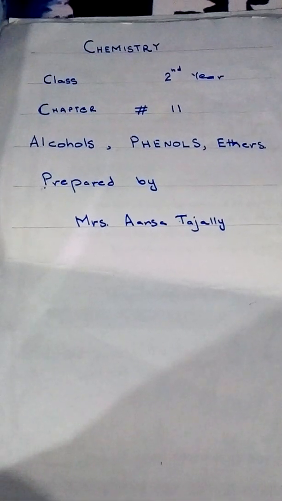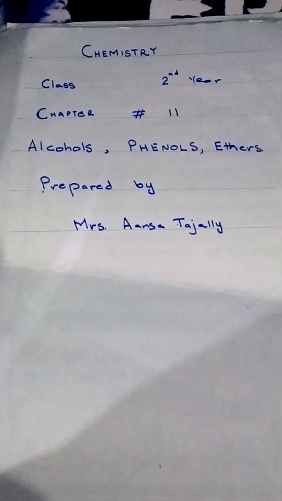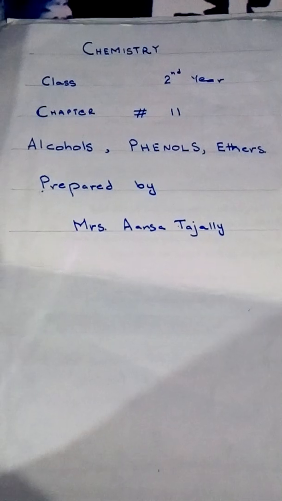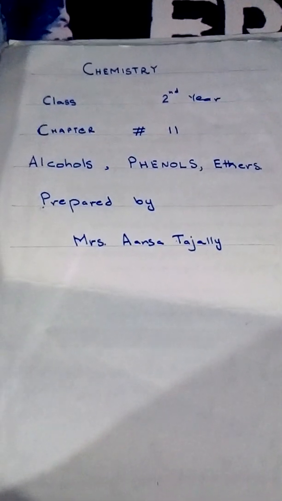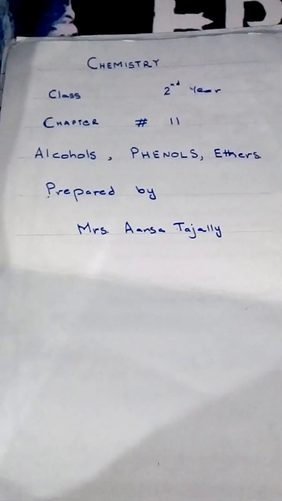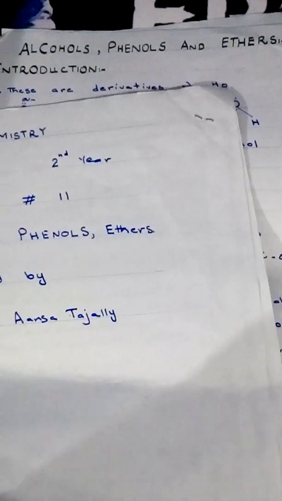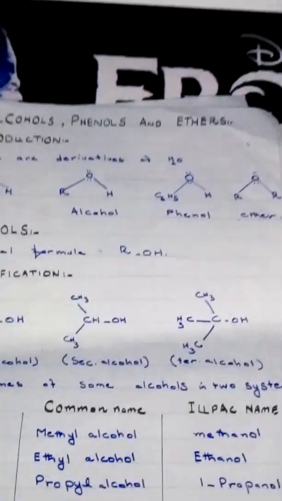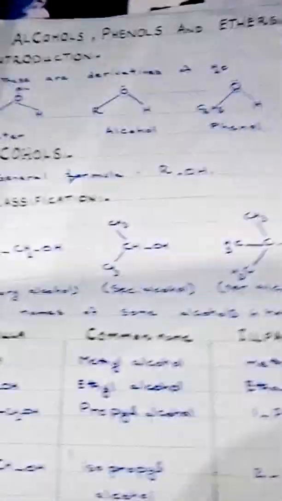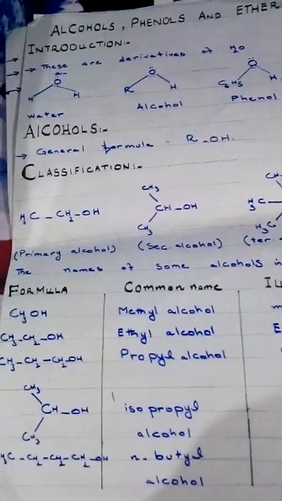Now we will start revision of chemistry second year, and we will first revise chapter number 11, alcohols, phenols and ethers, for the examination point of view. Alcohols, phenols and ethers. First of all, introduction. We will give the introduction.